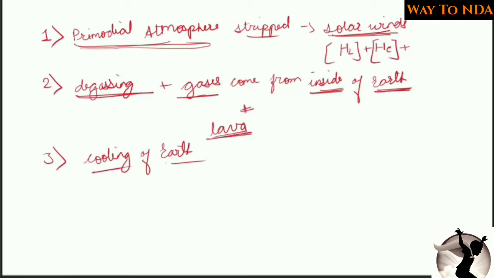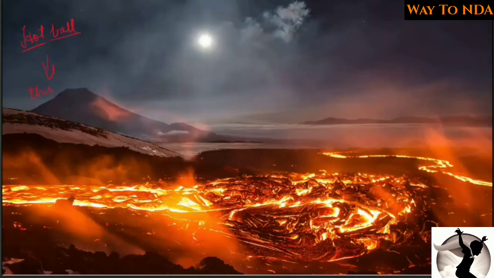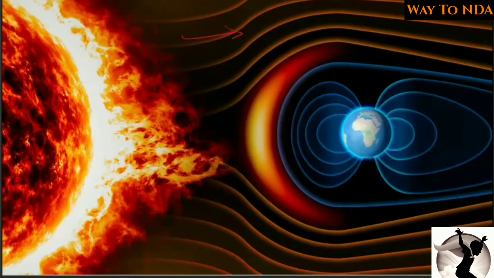And thirdly, the cooling of earth. The earth started to cool slowly and steadily. So the earth was like this, and continuously the solar winds were going on, and all the primordial atmosphere was stripped away by the solar winds. Okay, it was blown away by the solar winds.